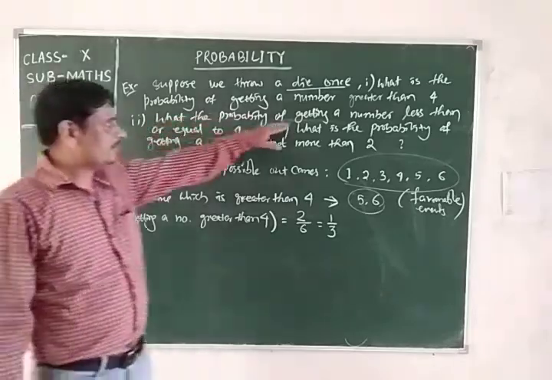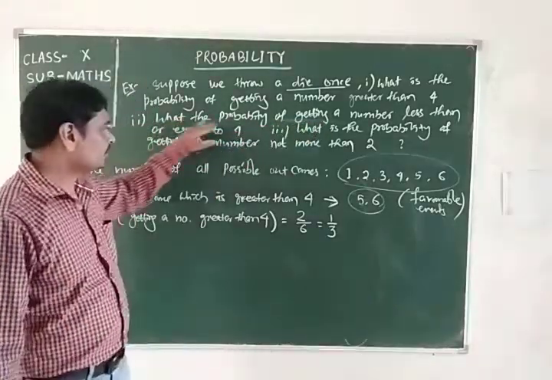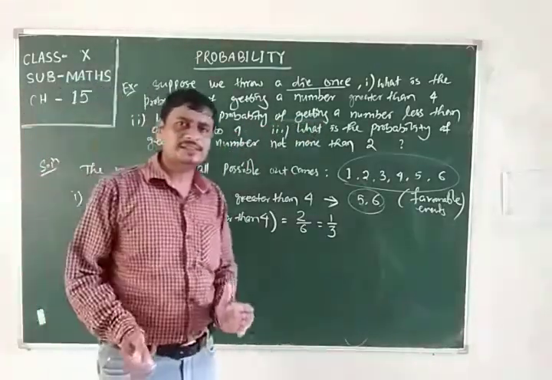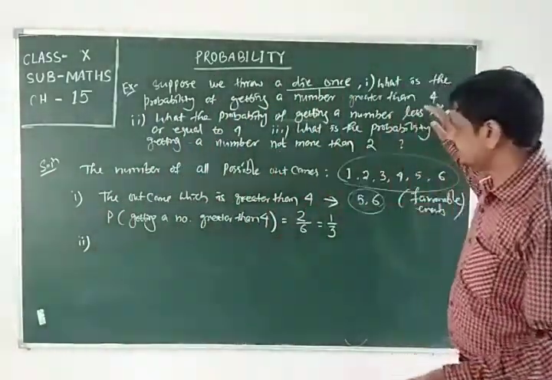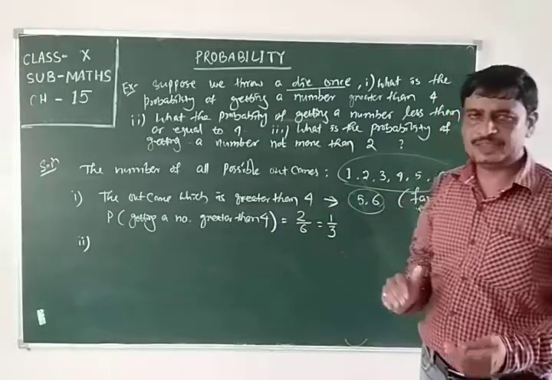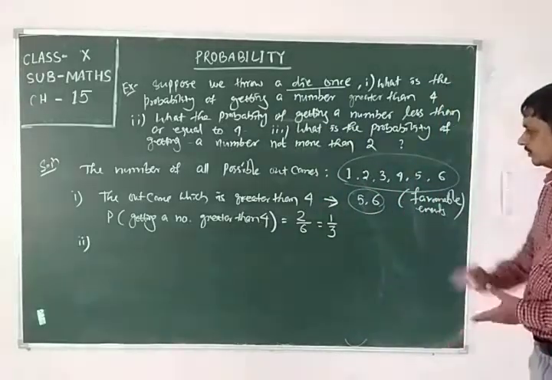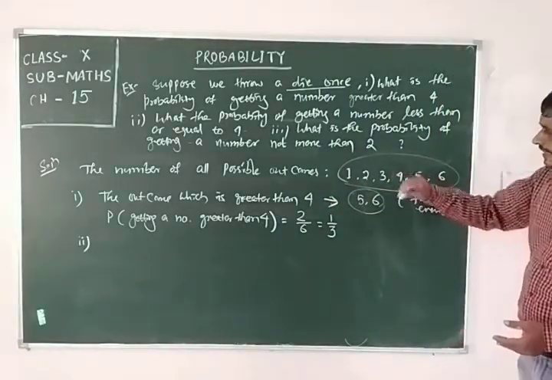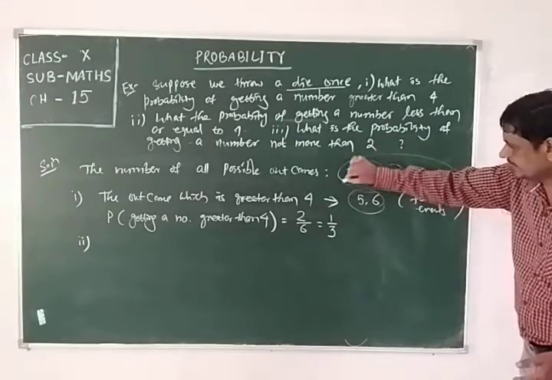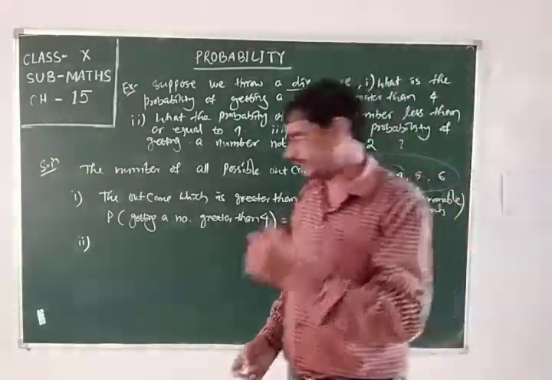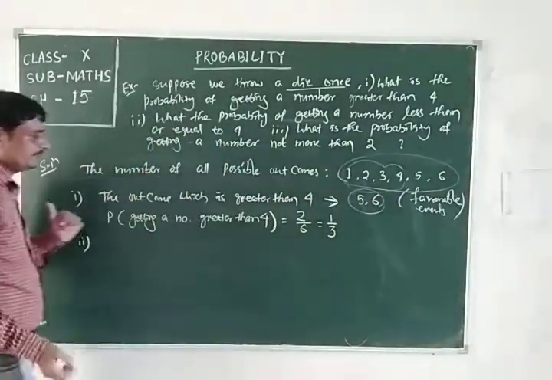The probability of getting a number less than or equal to 4. First we have to find the favorable events, that is less than 4 or equal to 4. Which events are less than 4 or equal to 4? Less than 4 means these 3, equal to 4 means this one. That means these 4 are favorable for this experiment.